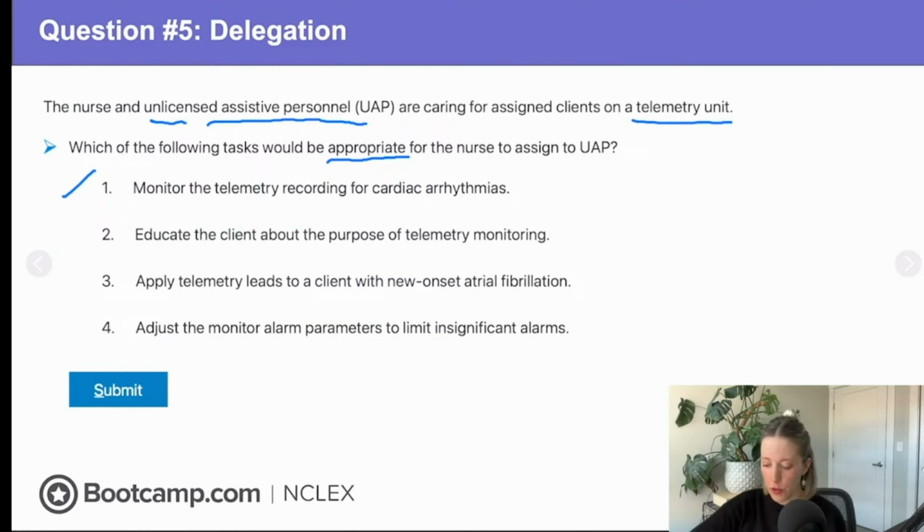Okay, so we have number 2. We have a client, educate the client about the purpose of telemetry monitoring. What do you think? Is it within the UAP scope of practice to educate? No, right? That is an RN task, so not within the scope of practice of a UAP. So I don't think we can delegate that one either.